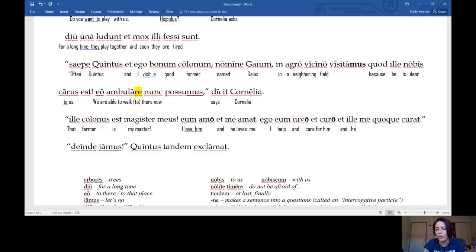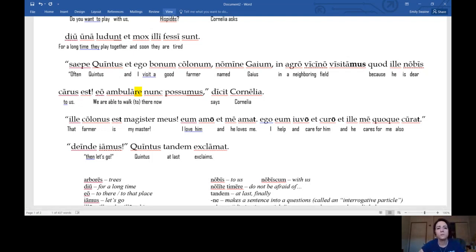And ille, he, or that one, but he here, he curat, cares for me. Quoque is also, so and he cares for me also. Deinde eamus means, well, then let's go. You don't need to know that. Eamus is a strange form of the verb. It's called a jussive subjunctive. Okay. Quintus, at last, exclaims.